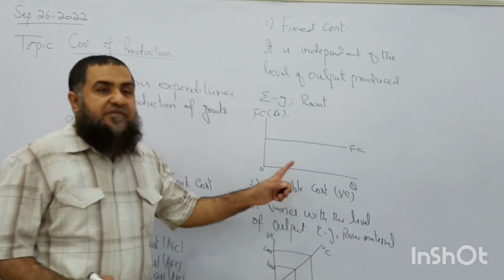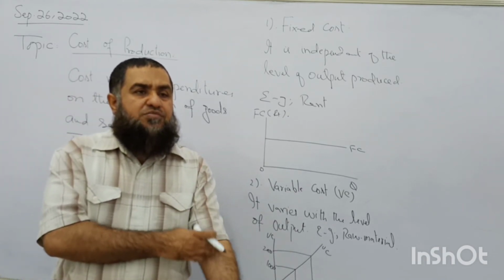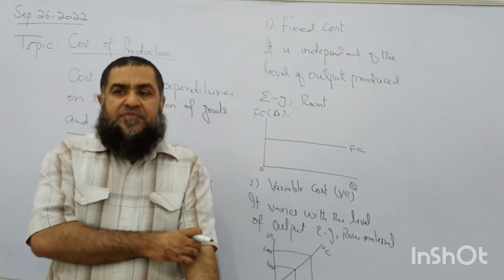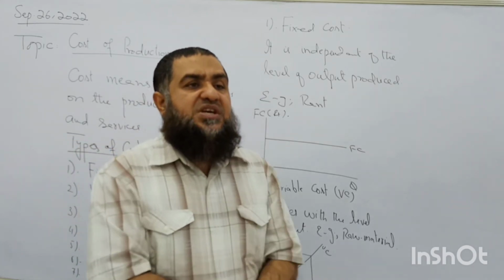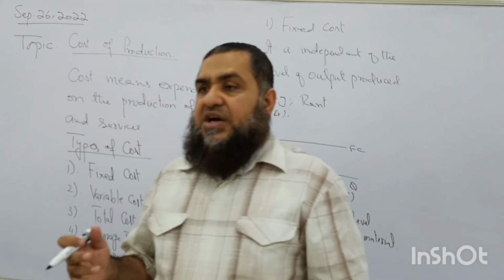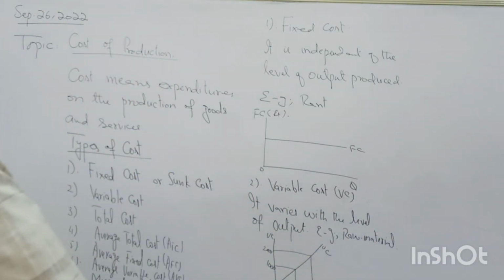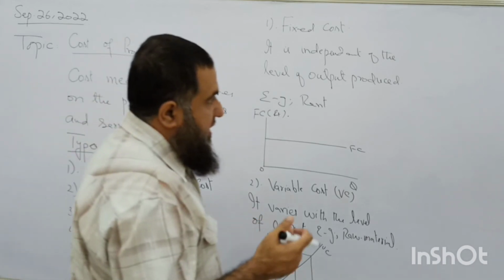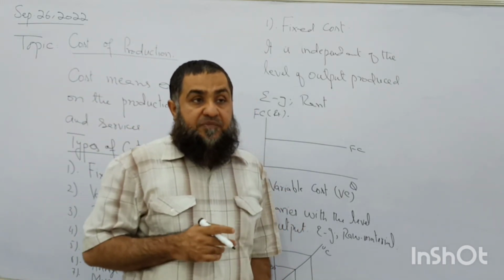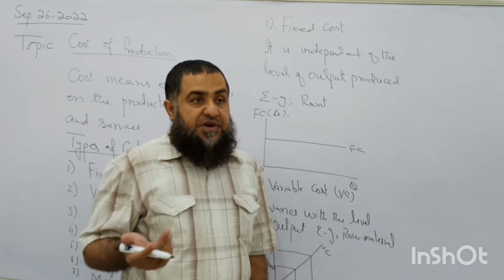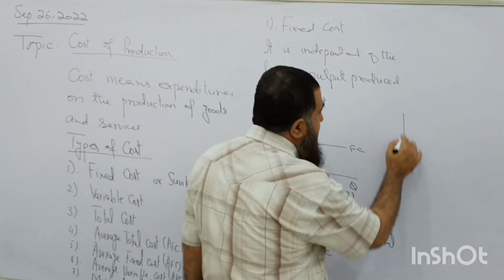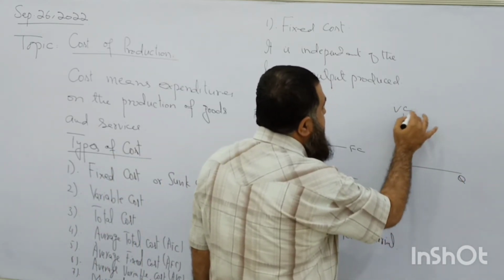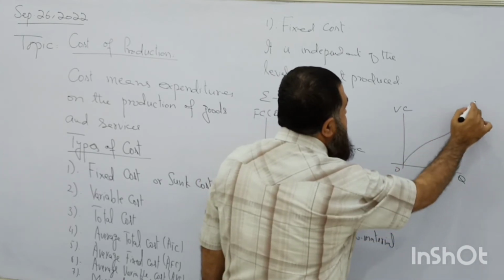Do you think it is having constant rate of growth with the level of output? It is not the case, because we studied the law of diminishing returns. Every worker, every variable factor is not having the same level of productivity. Some workers are having more productivity, so the cost of production of the firm will be lower as compared to those who are less productive. So we find the variable cost of production is shaped like this.